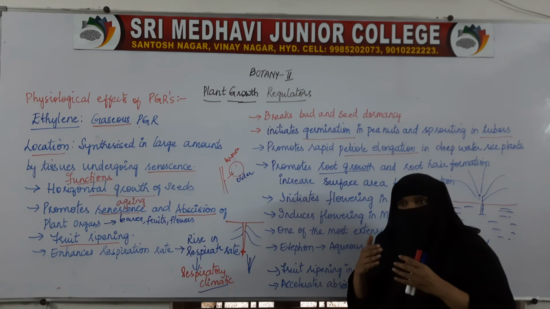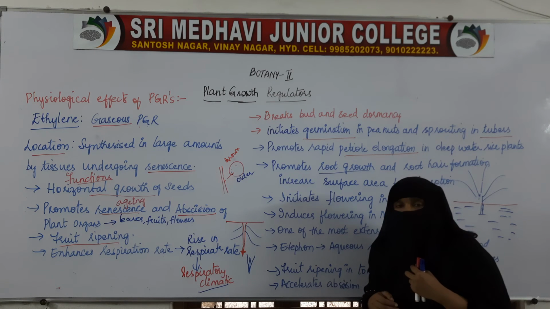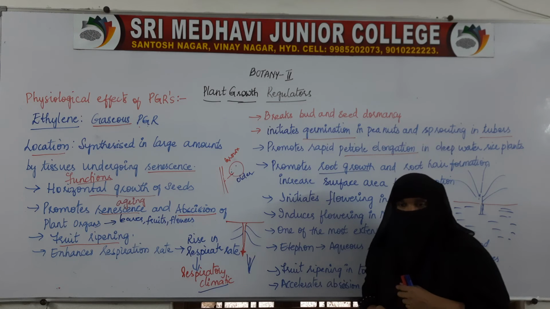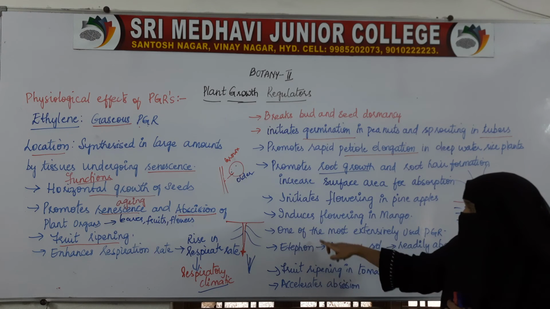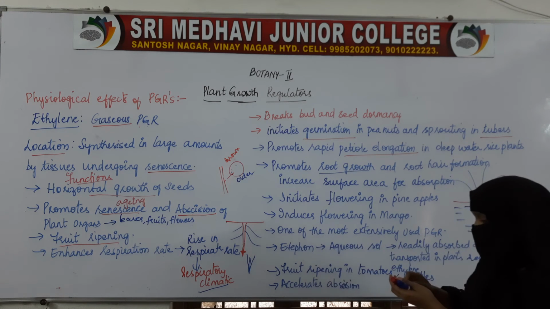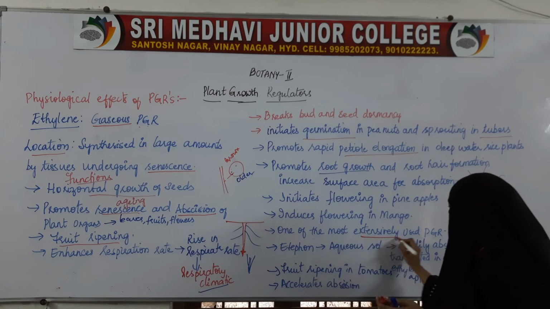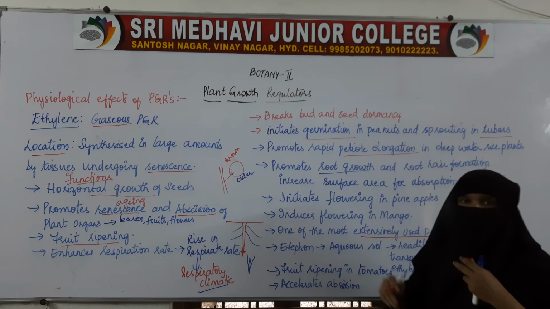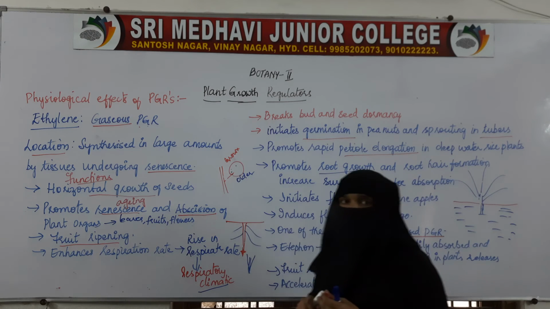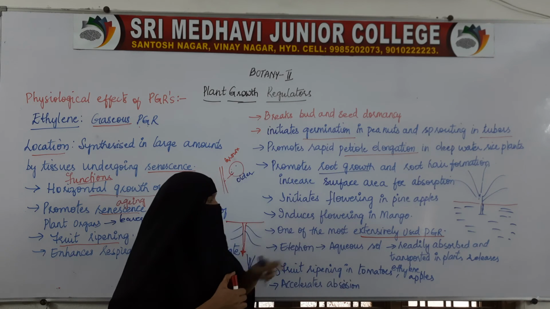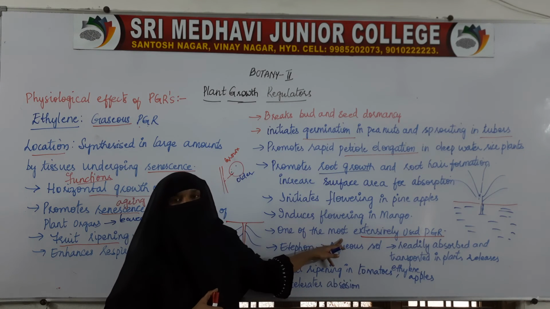So it is performing various functions. Because of this, it is one of the most extensively used PGRs. Because of these functions, ethylene is the most extensively used plant growth regulator.